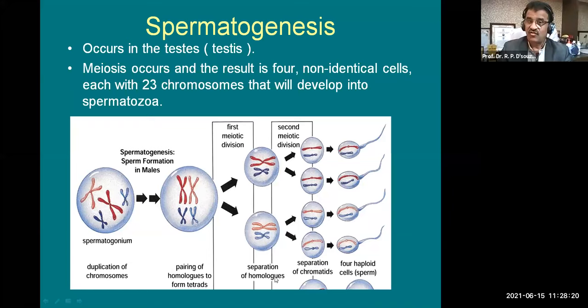A separation of homologs has taken place in the first meiotic division, but in the second meiotic division, separation of chromatids has taken place. This second meiotic division is somewhat similar to mitotic division, because 23 will give 2 times 23, like in the first case 46 gives 2 times 46, so that is mitosis. Similarly, the second meiotic division is just like mitotic division, and finally we get 4 haploid cells which we call spermatozoa. Now what is meiosis?